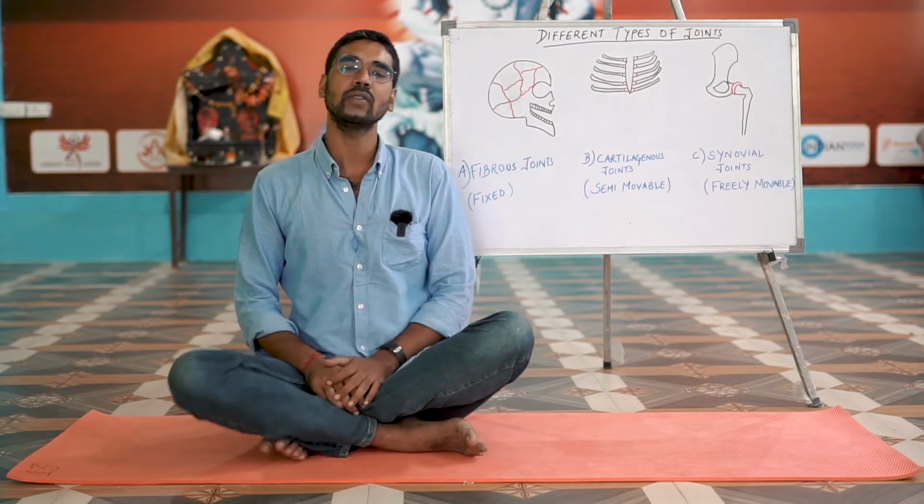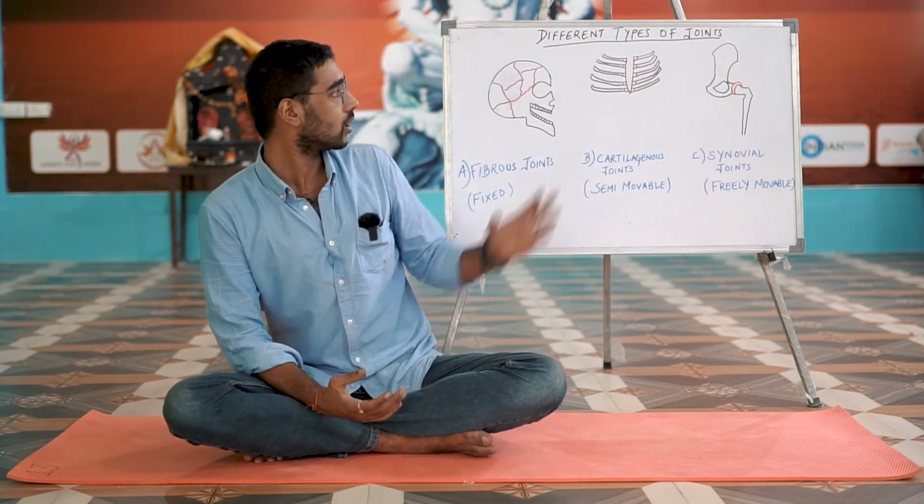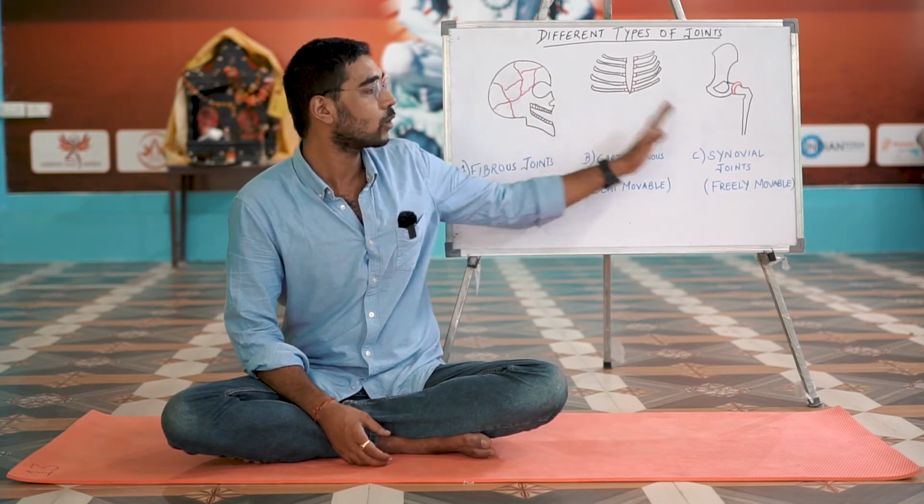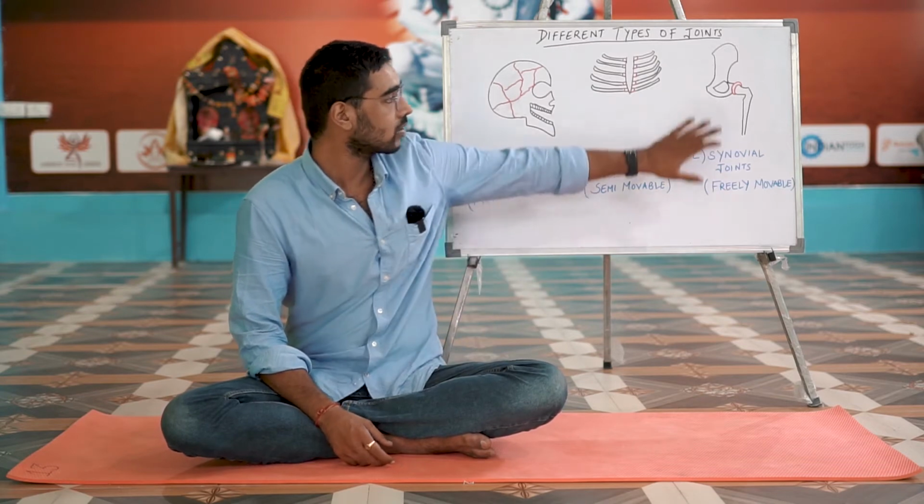So, in the previous session, we discussed the various movements. In today's session, we will try to understand what body parts are capable of doing those different movements. If you observe what I've made on the board here, you'll see three different body parts. One is the hip joint.